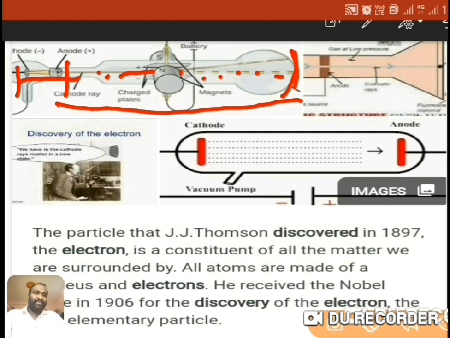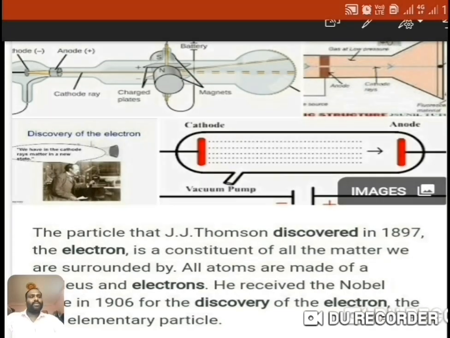These particles are negative. That means these negative particles are the electrons, and this is the discovery of the electron in 1897.